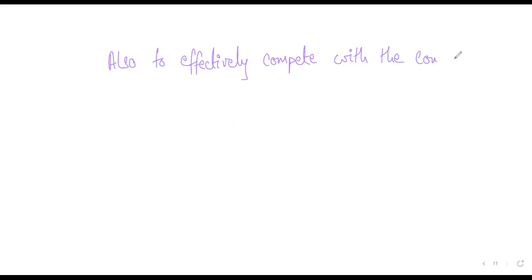Second thing that you will say is that sometimes, also, to effectively compete with the competition, firms might not always aim for profit maximization.